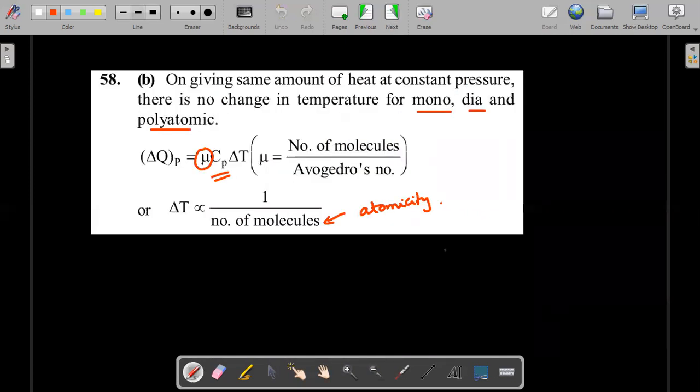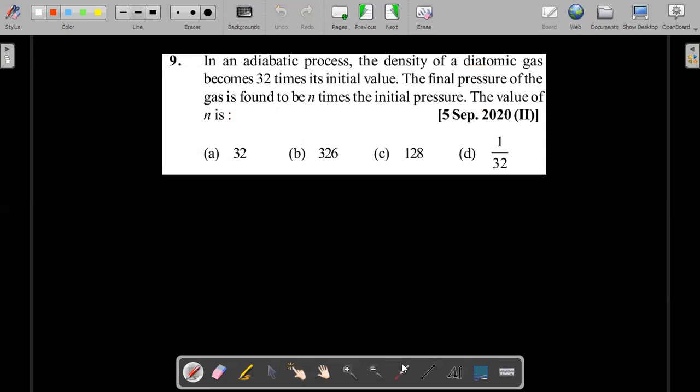Next one: in an adiabatic process, the density of diatomic gas becomes 32 times the initial value. So you're talking about the adiabatic process. We are doing process by process, one problem on each one. The final pressure of the gas is found to be n times the initial pressure. The value of n is asked. It is a very, very straightforward question.